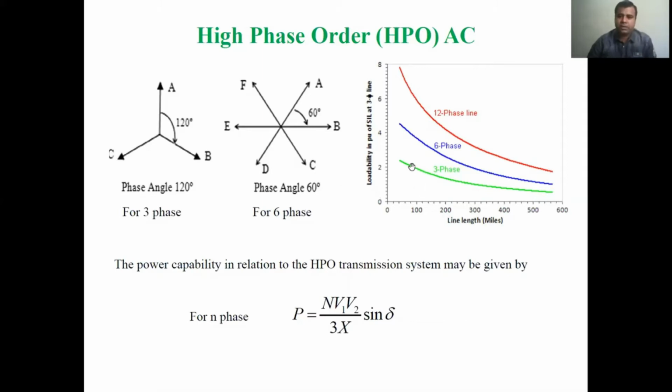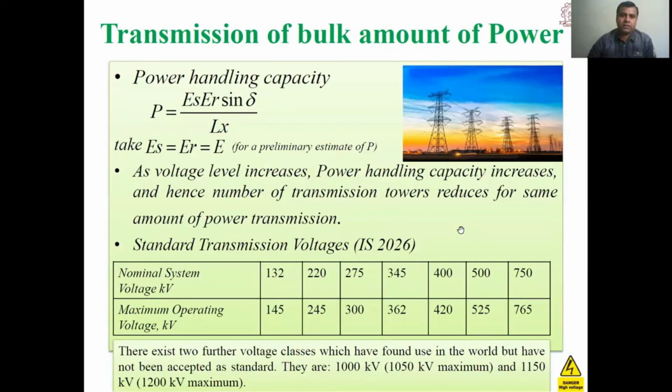For the three-phase line, we can see the variation of surge impedance loading with the length of the line, and this is for the 6 phase, and this is for the 12 phase. Now we will understand how to exactly calculate the transmission of power at a particular transmission level voltage.